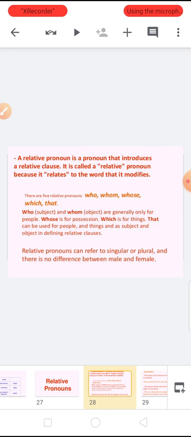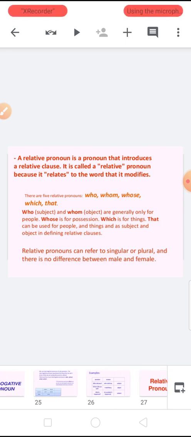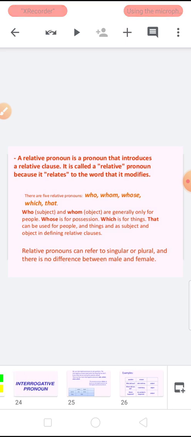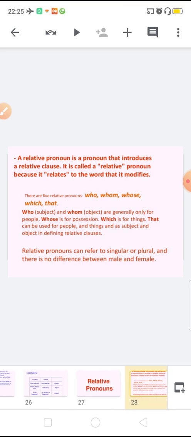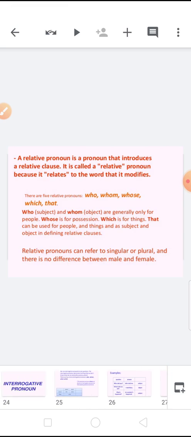Don't make any confusion. Yes, whom is also an interrogative pronoun and who is also a relative pronoun, but in interrogative we ask a question, here we show a relation or we relate with something.